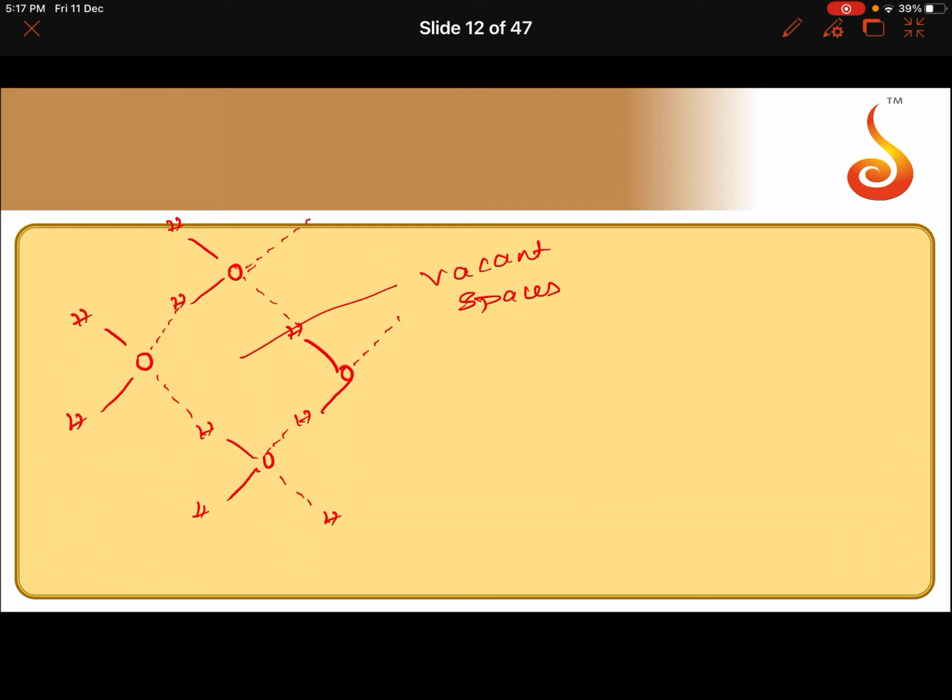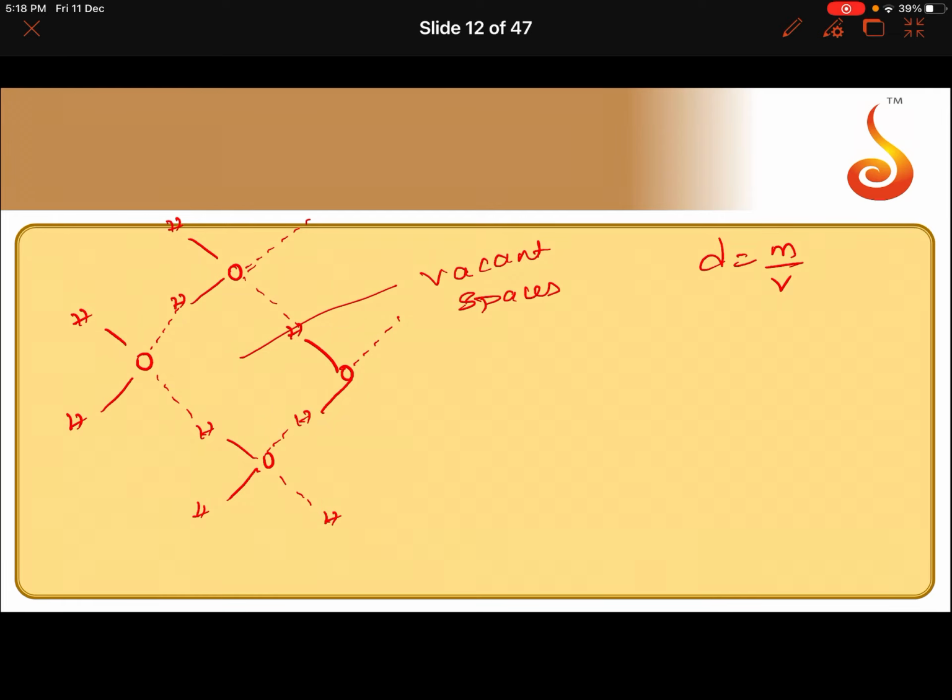Because of this cage-like structure, there are many vacant spaces in between. Because of this vacant space, the volume will be more for ice. If volume is more, since density is equal to mass by volume, density will be less. But when ice melts, this cage-like structure collapses and the molecules will come close to each other. So, for the same mass of water, the volume decreases and hence density increases. Means ice has lower density than water at 0 degrees Celsius or 273 Kelvin. Means ice floats on water.